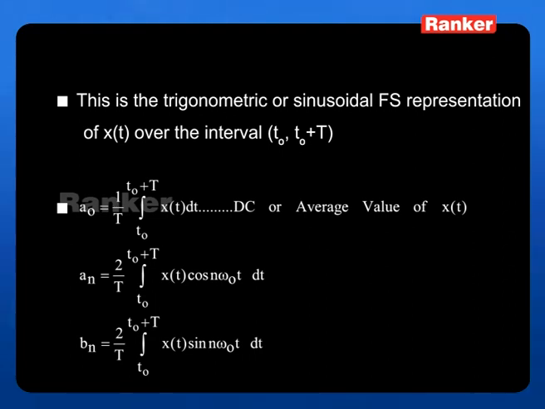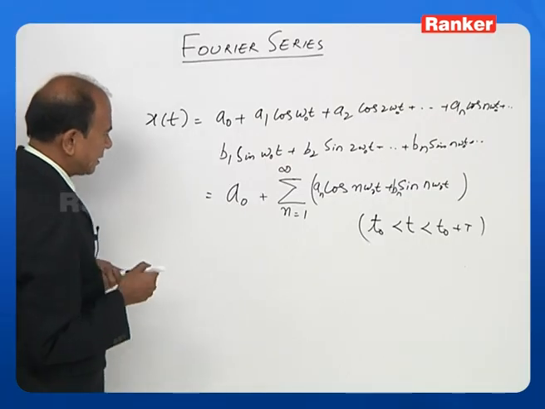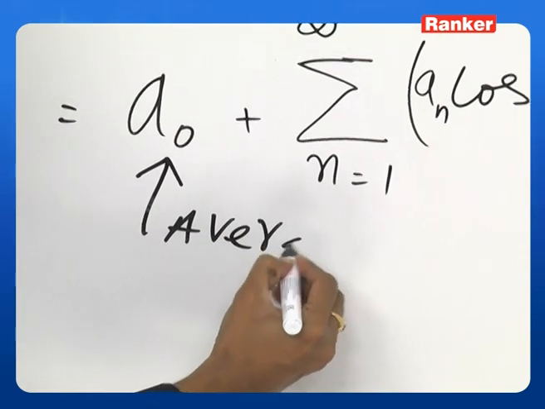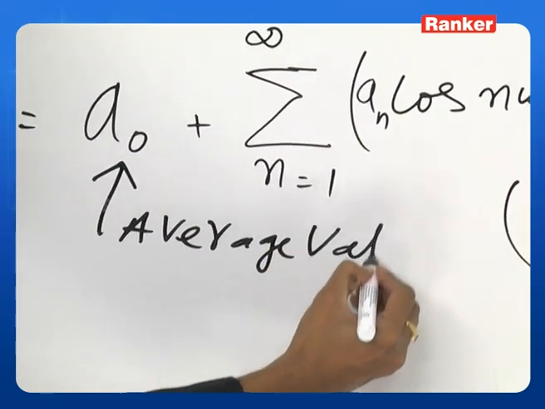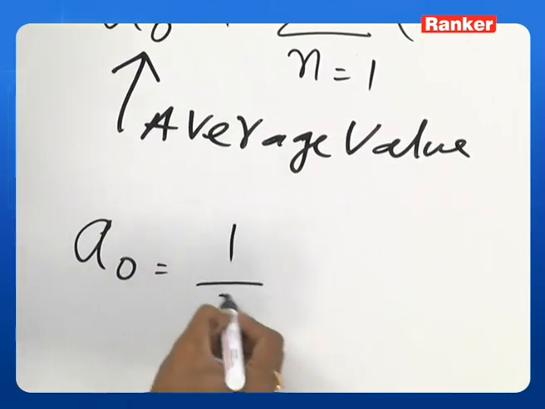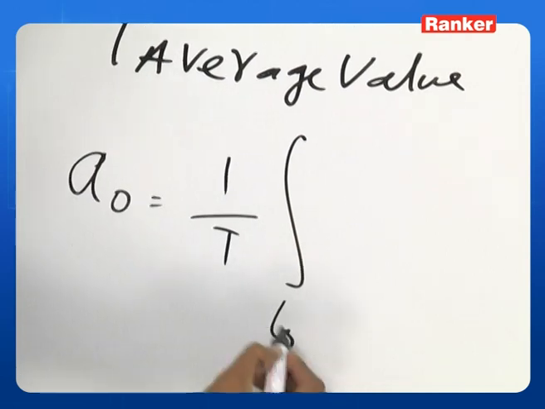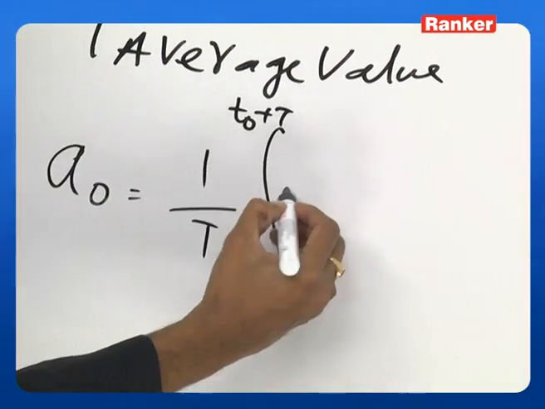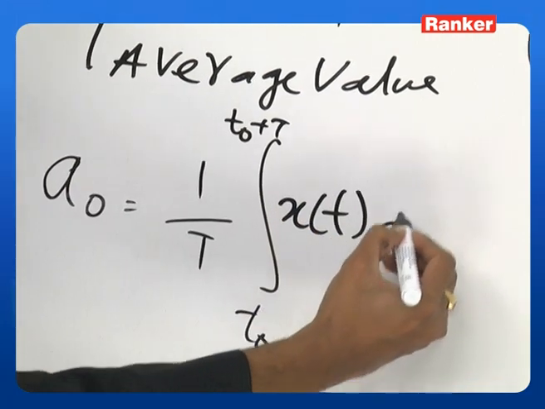Similarly, how do I get Bn? Almost the same. It is 2 by T integral t0 to t0 plus T of x of t sin n omega naught t dt. Okay, let us write here. This is what is called the average value. And A0 is given by 1 by T integral t0 to t0 plus T, because this is what we have taken, x of t dt.